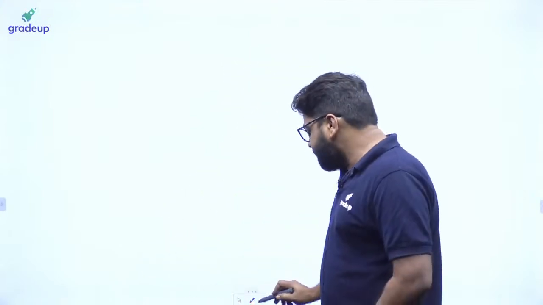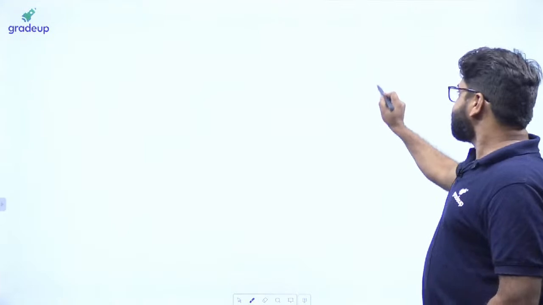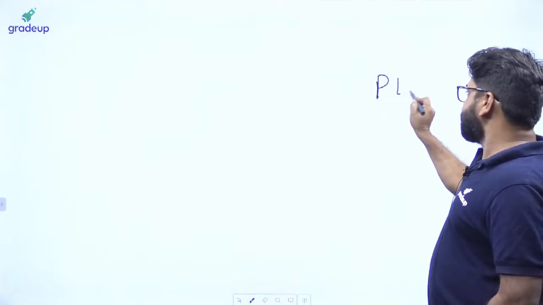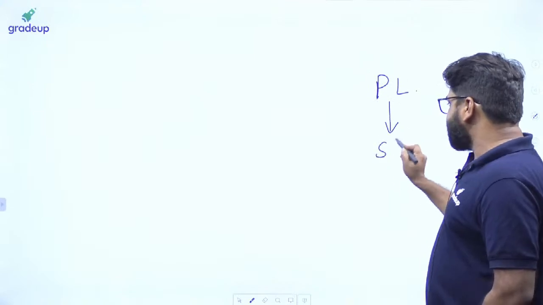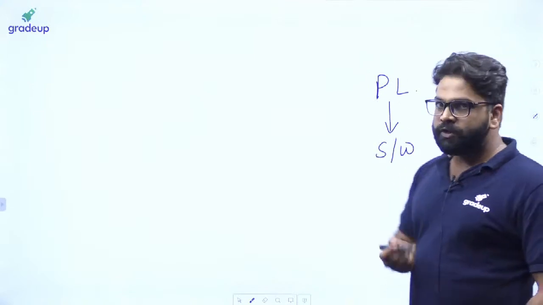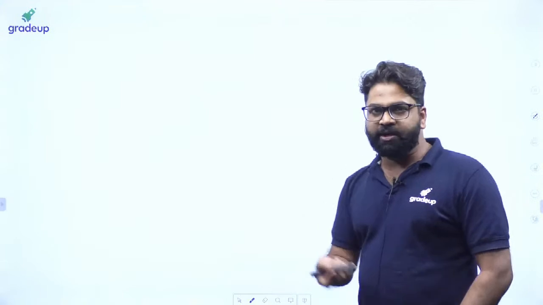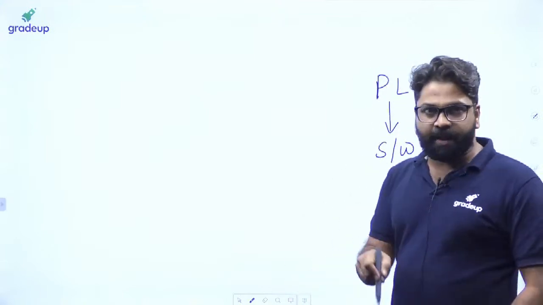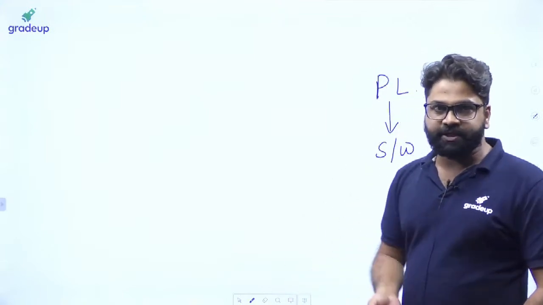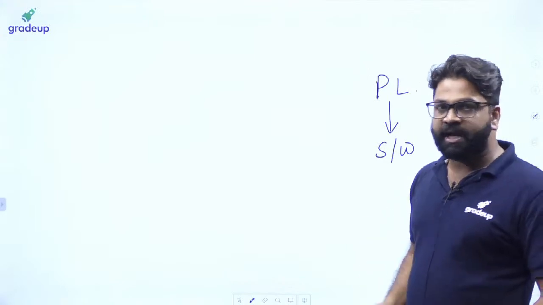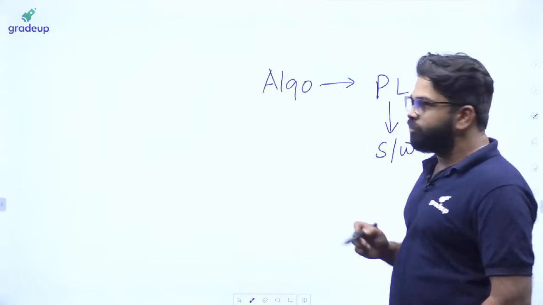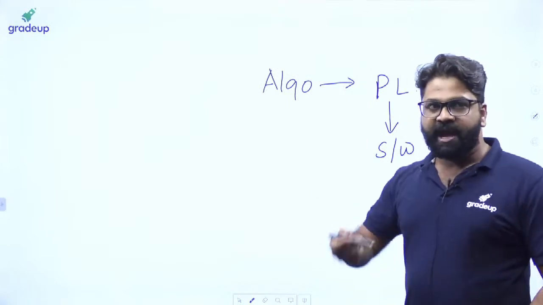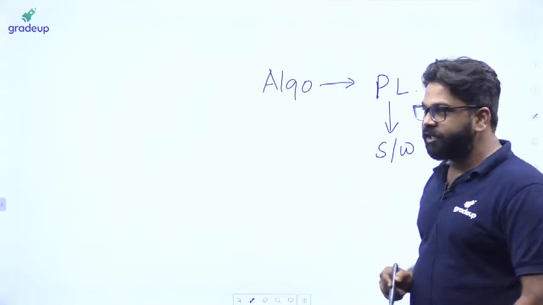Most of the time students say, you have a programming language, and from a programming language you draw up the software. So from a programming language you make software, and then we think computer science is over, but computer science is not over. There are various things in it. First of all, you should have the algo, and from the algo you will have the programming language, and from the programming language you convert to software.